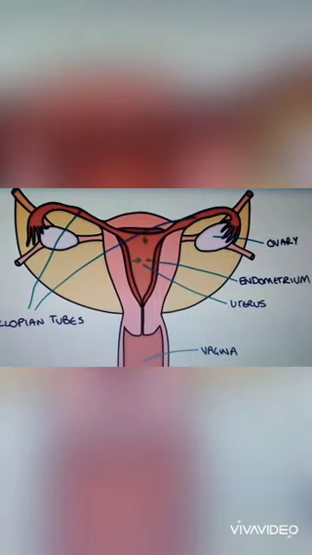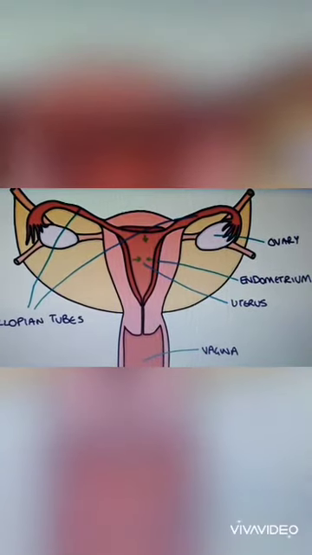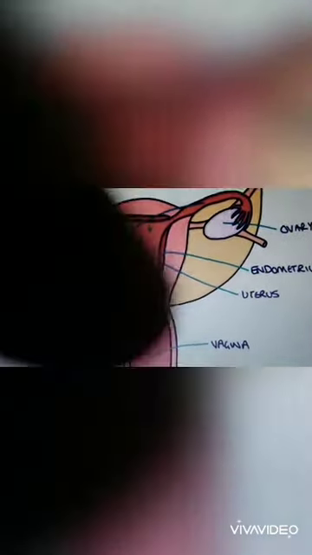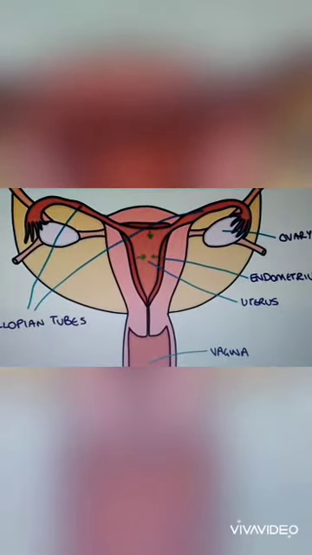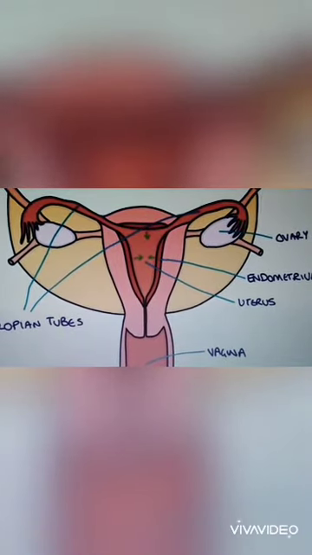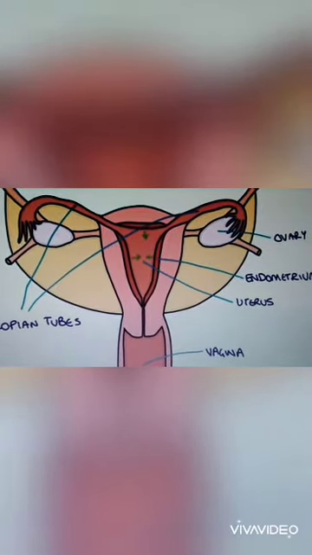So these are the female reproductive organs. As you know, the ovaries, endometrium, uterus, vagina and fallopian tubes. The menstrual cycle mainly takes place in the endometrial region. Here the bleeding will occur. That's why many women get endometrial cancer.